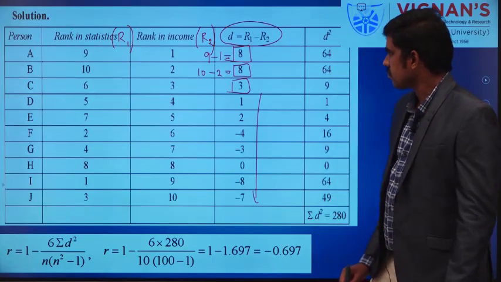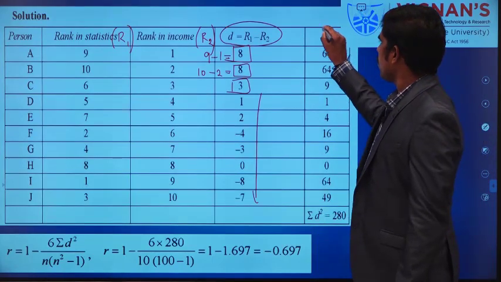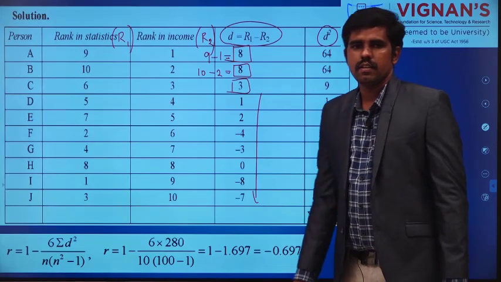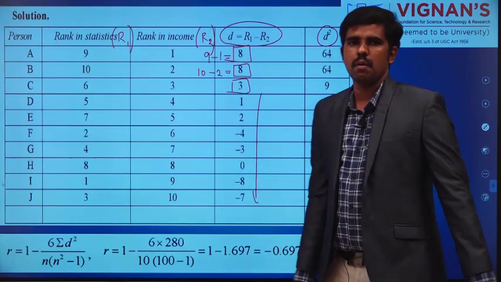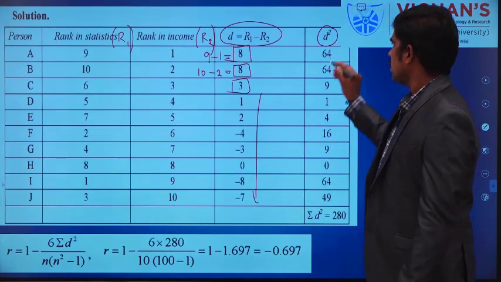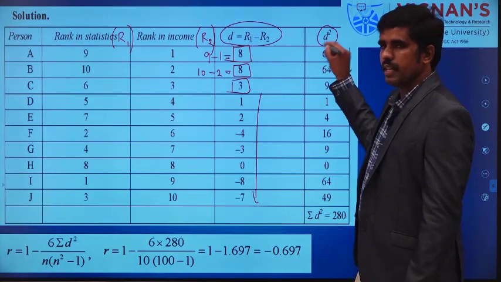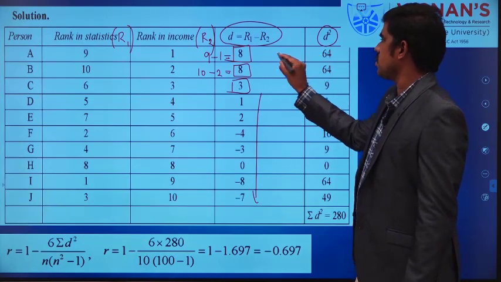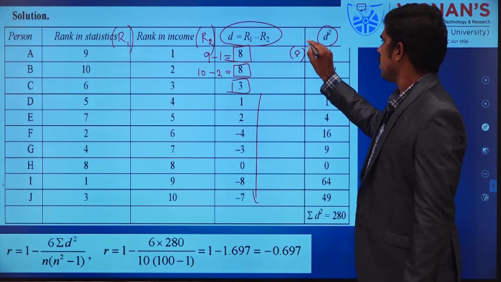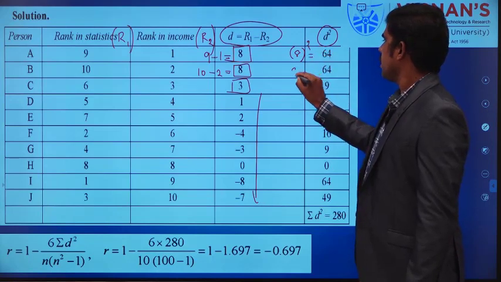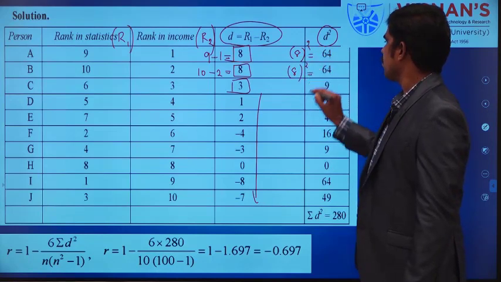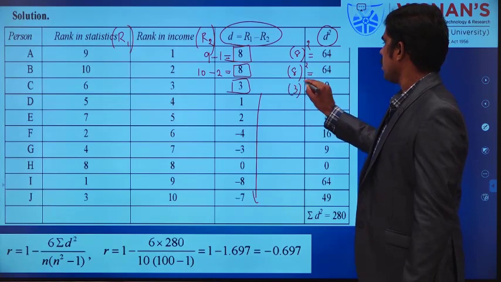Then only one value I need to apply in the formula, summation D square. So for that I need D square first. D square is 8 square is 64, 8 square is 64, 3 square is 9.